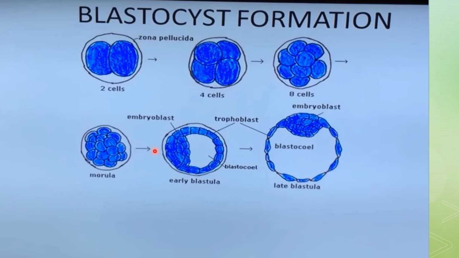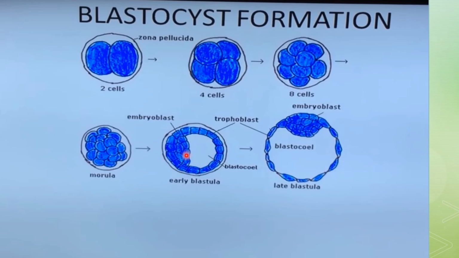And now what will happen in this mulberry-like part is that two portions will be very prominent. The outer cells will have tight junctions and are tightly bound to one another, while the inner cells are loosely arranged. Ultimately that process is called compaction. The outer cell mass will make the trophoblast, and the inner cell mass will change into the embryoblast.